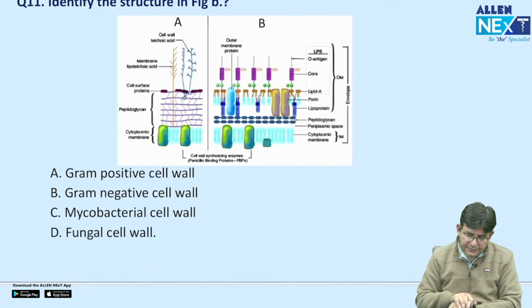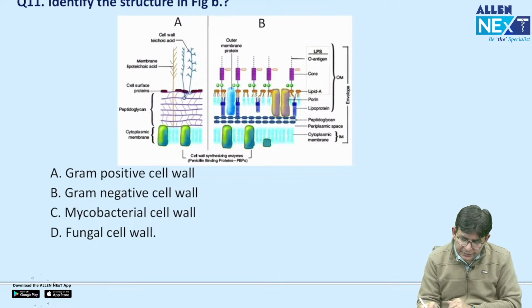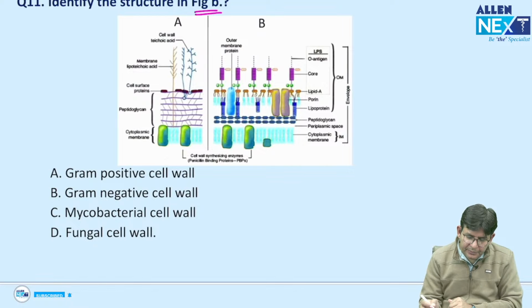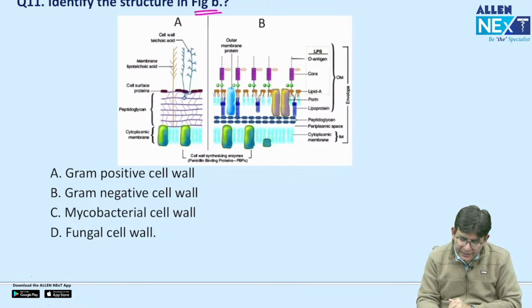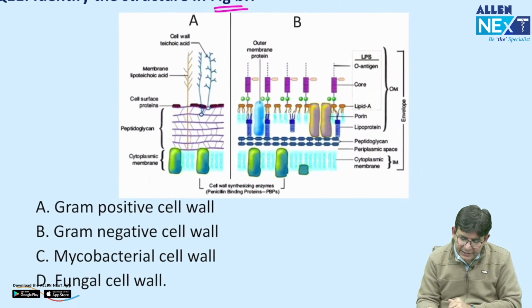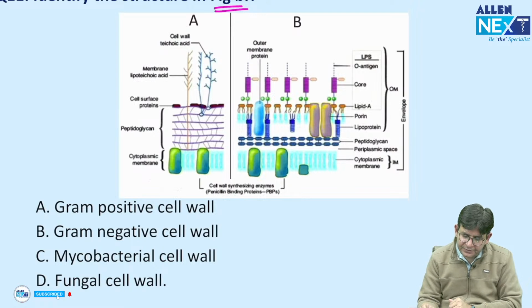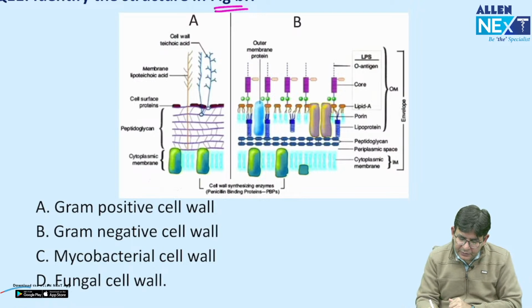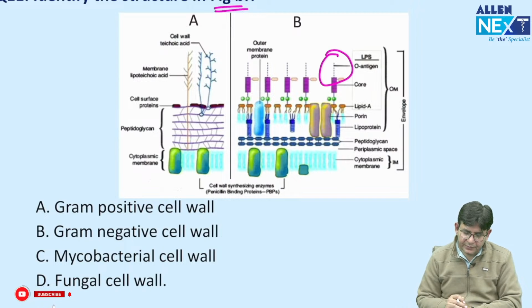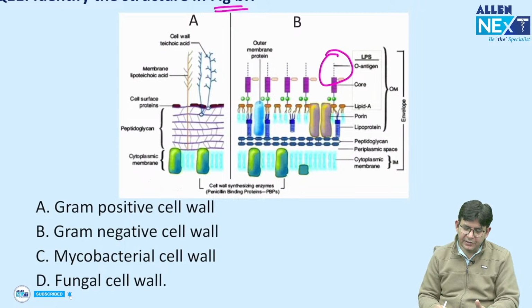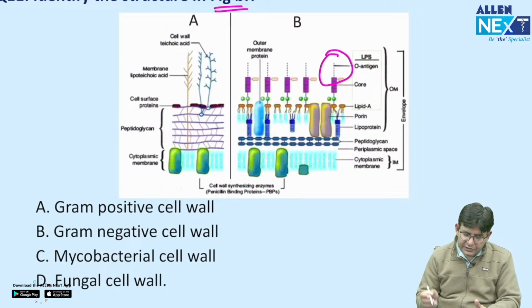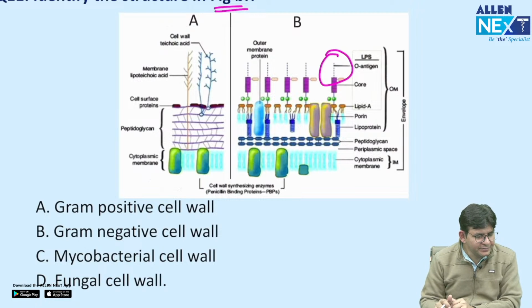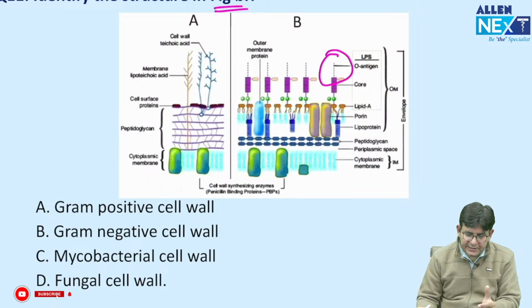Now tell me this. Identify the structure which is marked in figure B. Obviously it is not marked properly, but they want to ask what this particular area is. Identify the structure in figure B, the one which I have marked like this. It's already written there, so you can tell. So basically it's about the structure of the cell wall.